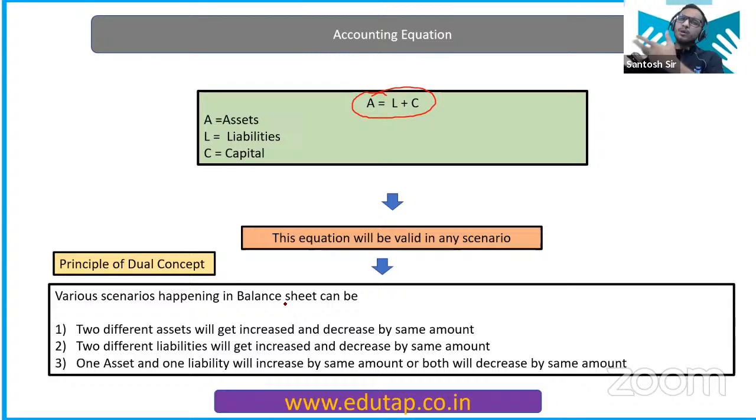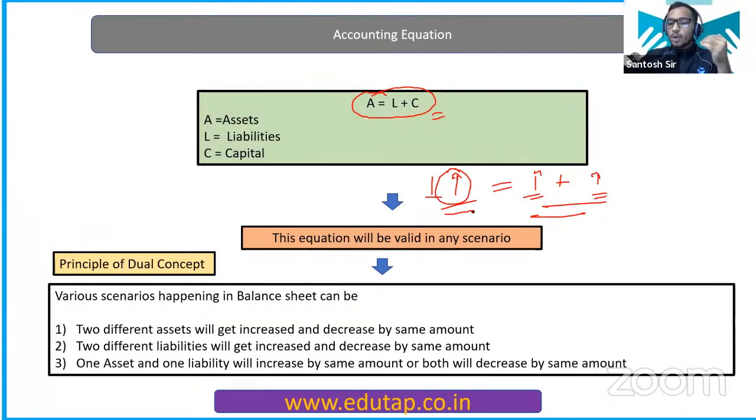Now, various scenarios are going to happen in the balance sheet, and whatever the transaction or event, each and every time your total asset is going to be equal to the liabilities plus capital. That's for sure. Whatever the transaction. It might happen that one asset is increasing, but simultaneously your liability or your capital is increasing, or if one asset is increasing, another asset is decreasing, so that they become equal.